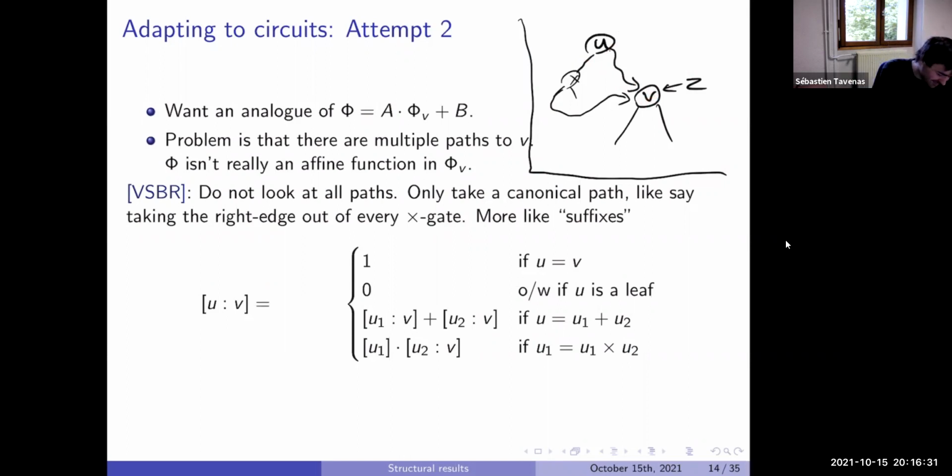We'll see a bit more detail after. If we use U of V with U equal to V, it means that we are already at U and already at V, so we multiply this gate by 1. We have nothing to do, so it is 1. Otherwise, if U is a leaf which is not V, it means that from U you cannot go by a right path to V, so it is 0. If U is a sum, U1 plus U2, you want to weigh the way to go from the right path from U1 to V and U2 to V. If you take a big sum, it will be a big sum here.